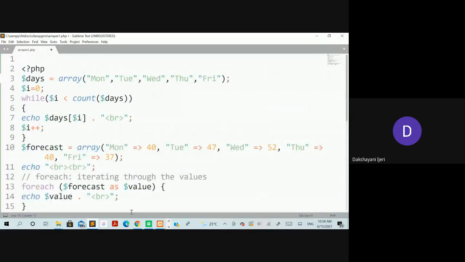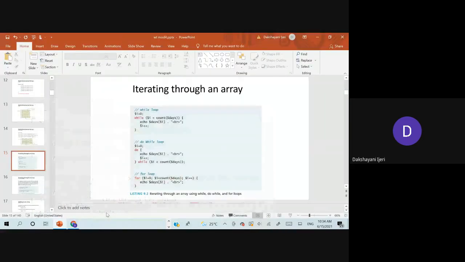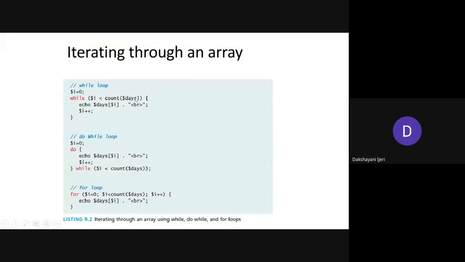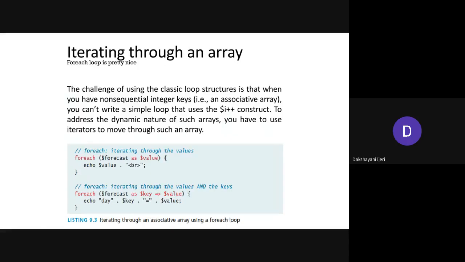Okay, so I'll discuss one more concept and then I'll show you this example here. This is with respect to the array where we have the default indexing. So what if we want to access all the elements where the keys are in disorder, in a non-sequential order, or where the keys have string values?